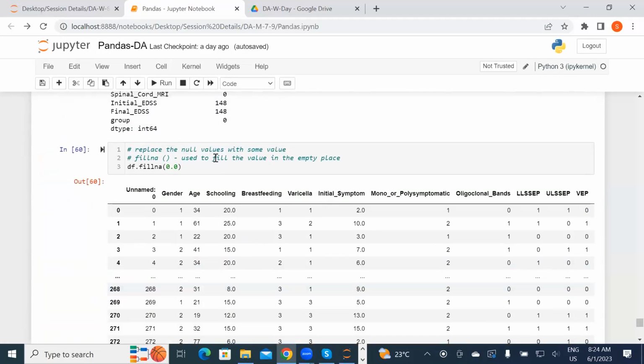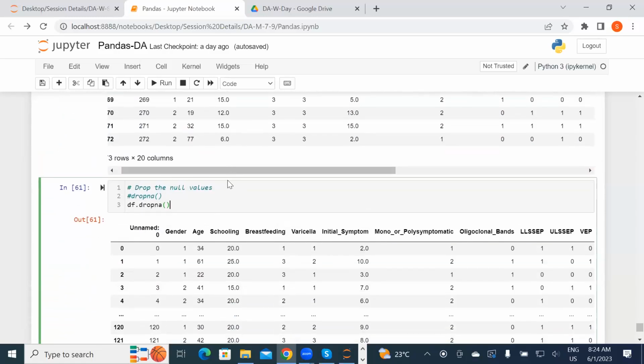This fill will fill the value at compile time, the running time itself. It will not update your Excel sheet. There is a different way to do that. We'll do it in modeling when we go ahead with that. As of now, we are just updating at compile time. We are not touching our database to change it, because we do that when it's real-time databases. We take it and do the modeling there.